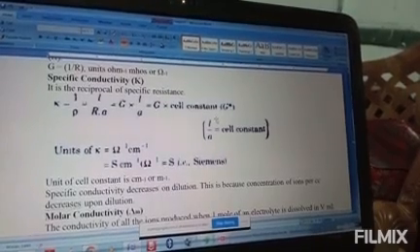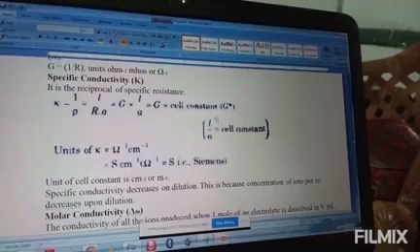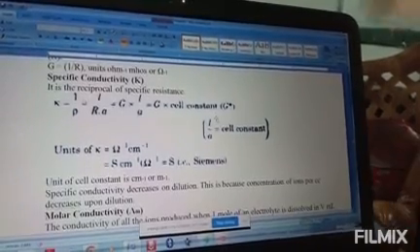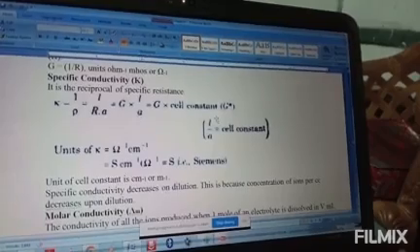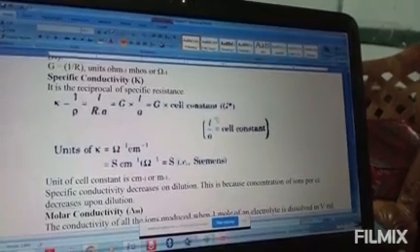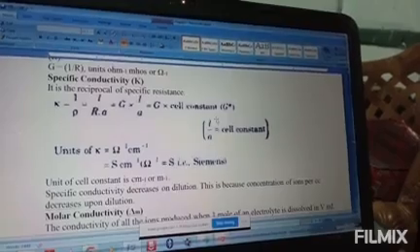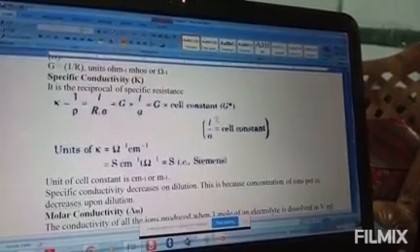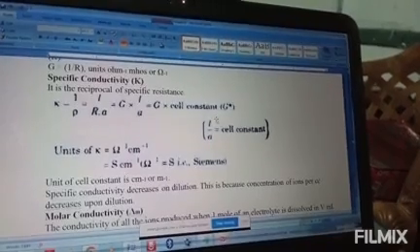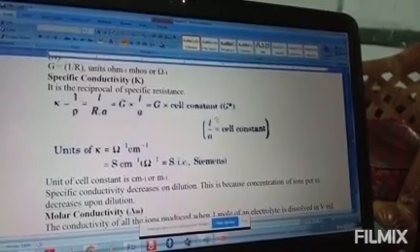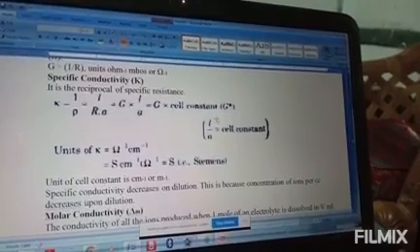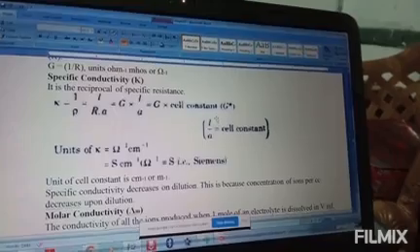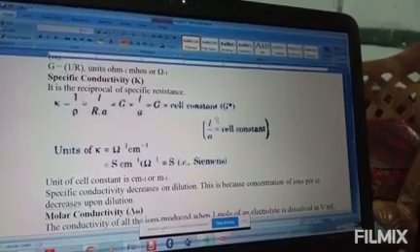Now, measurement of conductivity of ionic solution. To measure the conductivity of an ionic solution is very difficult. So in order to measure the conductivity of a particular solution, we need to take a cell. This cell is called a conductivity cell. First, let us see what the difficulties are in measuring the conductivity of a solution.